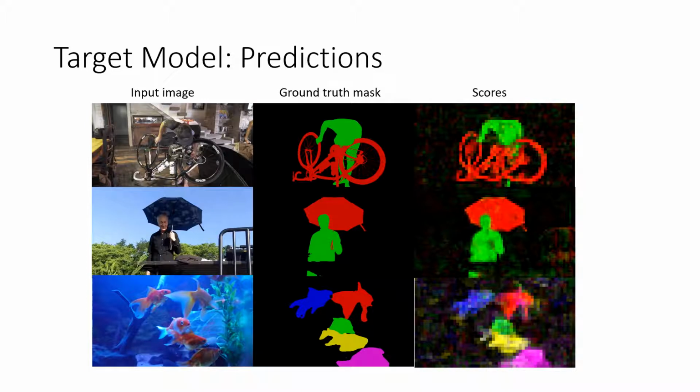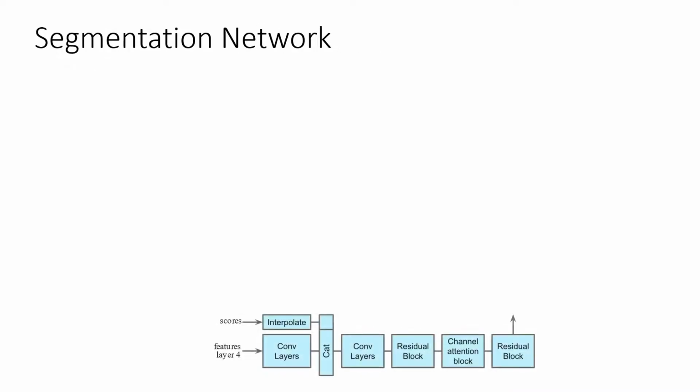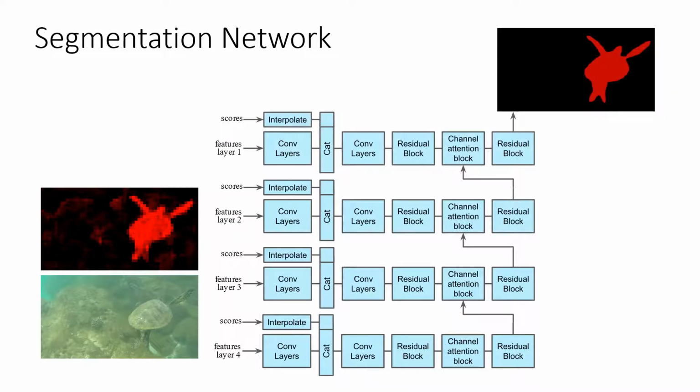Here are some examples. The input images are shown to the left and the predicted score maps to the right. Comparing to the ground truth in the middle, we can see that despite its simplicity, the target model has produced quite accurate score maps. However, they are of much lower resolution than the original video frames, and finer details have been lost. To rectify this and generate high-resolution masks, we implement a segmentation network. This network has a unit structure with 4 segmentation blocks. In each block, we merge the segmentation scores with deep features from the backbone, starting at the deepest and lowest resolution level, progressively moving to higher resolutions in later blocks. After an upsampling step, we recover the final segmentation mask.